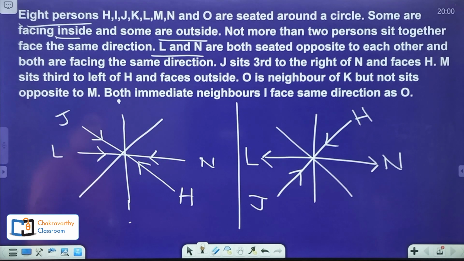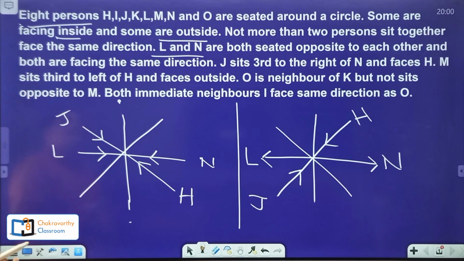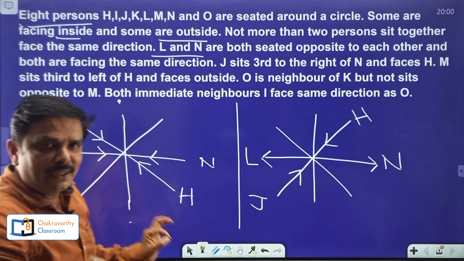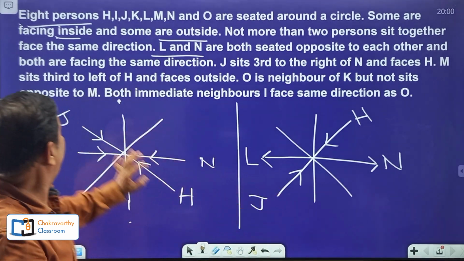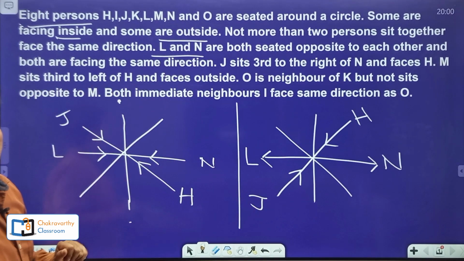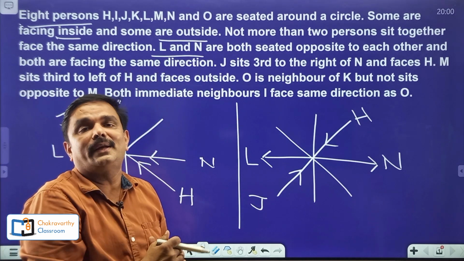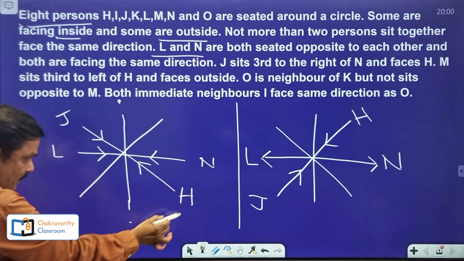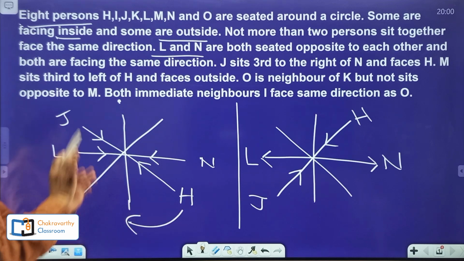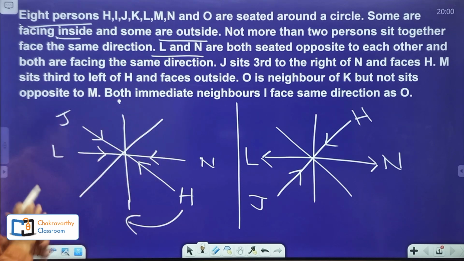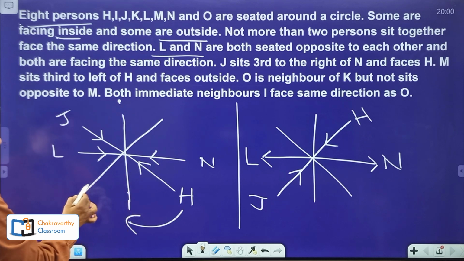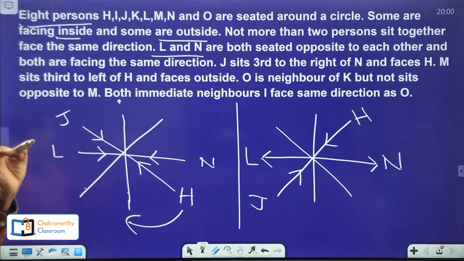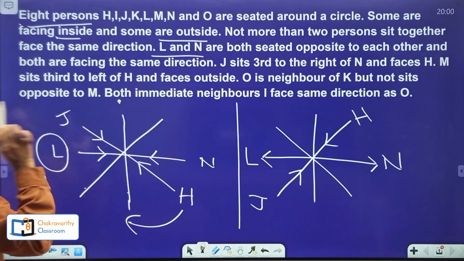Now, take the next information here. M sits third to the left of H and faces outside. They have given third to the left of H, and M is facing outside. How to take this one? Now, this is H. Left side of H, third place should be given to M. Third place means first, second, third, but see, already L is placed here.